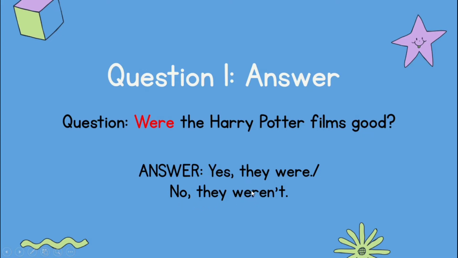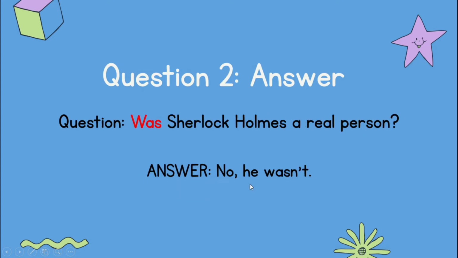Okay, so the second question, this is the answer. Was Sherlock Holmes a real person? Sherlock Holmes is one person. One person is singular and we need to use was. So the question is asking, was Sherlock Holmes a real person? The answer will be no, he was not.